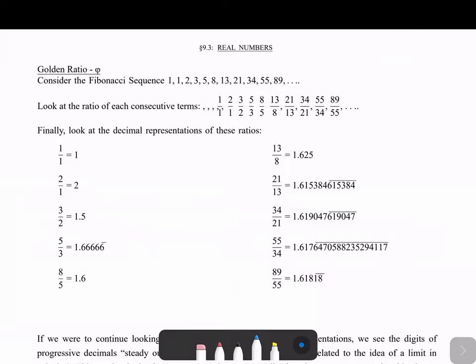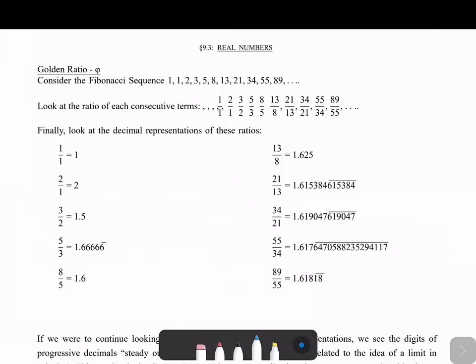And so we can look at the ratio of the consecutive terms. If we look at the first 2 terms, we get 1/1. If we look at the second 2 terms, we get 2/1. And then the next 2, sorry, 2 and 3 gives us 3/2. 3 and 5 gives us 5/3. 5 and 8 gives us 8/5. 8 and 13 gives us 13/8, and so on. So we can look at the ratio of all of these consecutive terms.